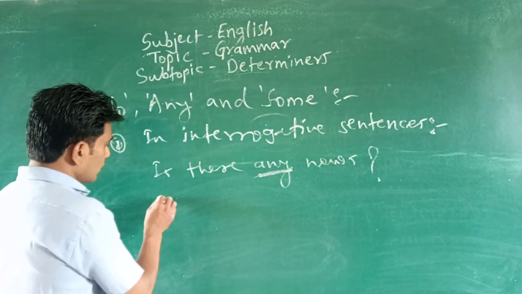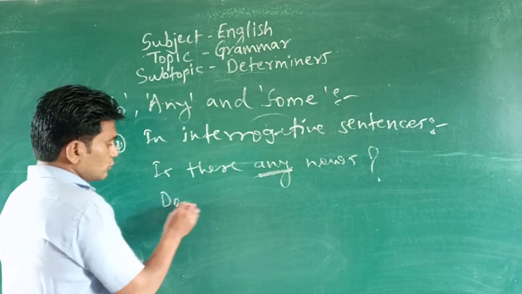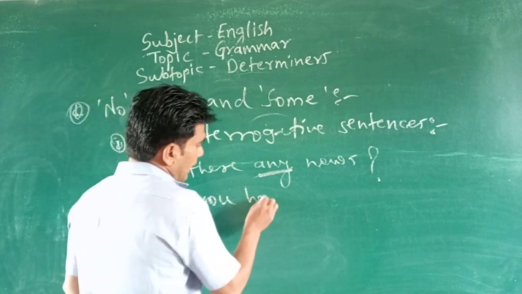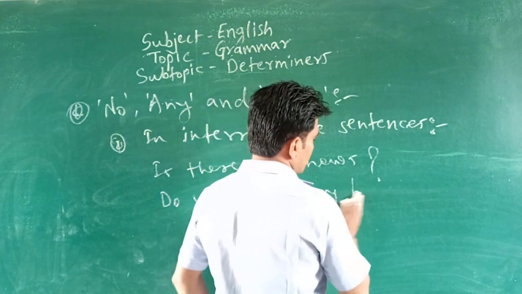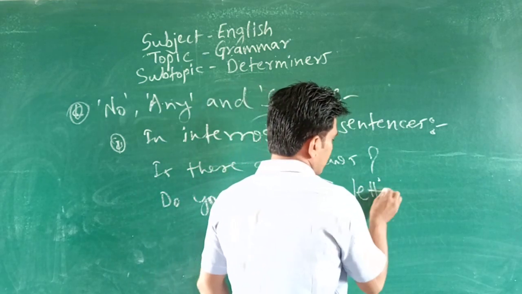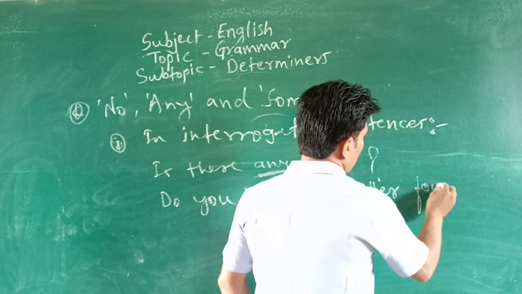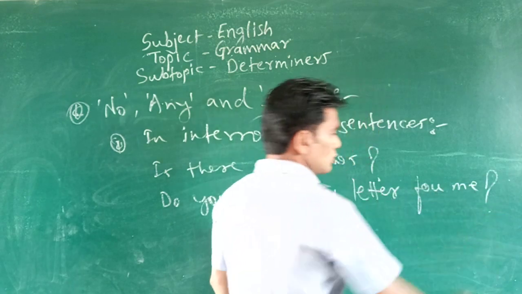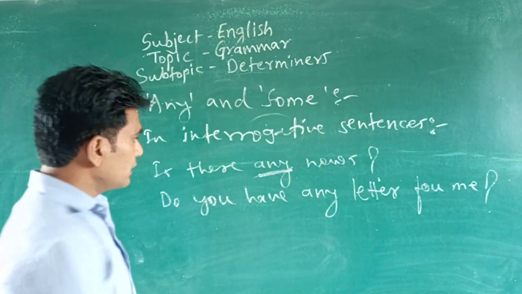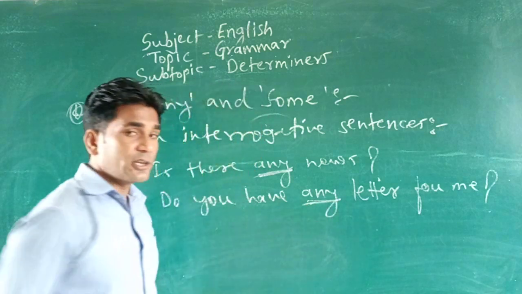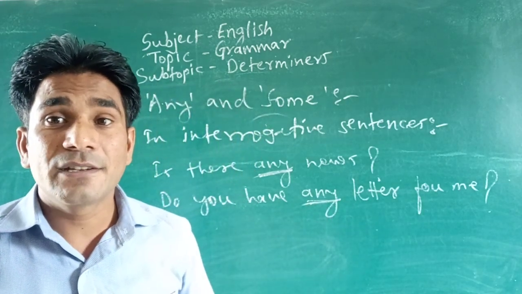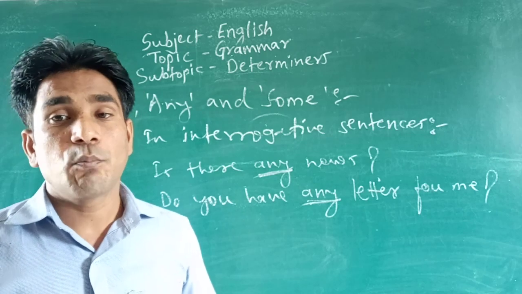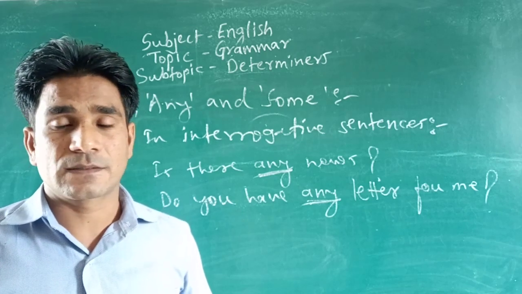Or again, do you have any letter? Any letter for me? Do you have any letter for me? In interrogative sentence, and that interrogative sentence would be affirmative, positive interrogative sentence.